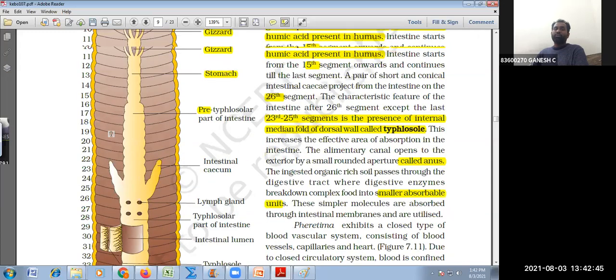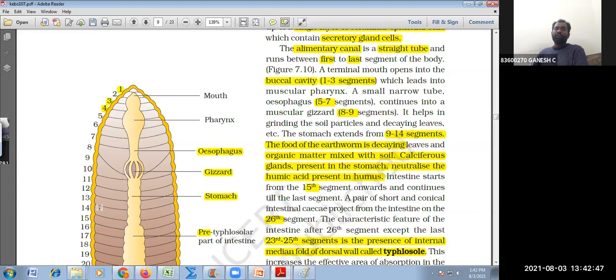The easy way to remember is numbering. This side you have numbers, no? The easy way is, I'm not able to access it to write.